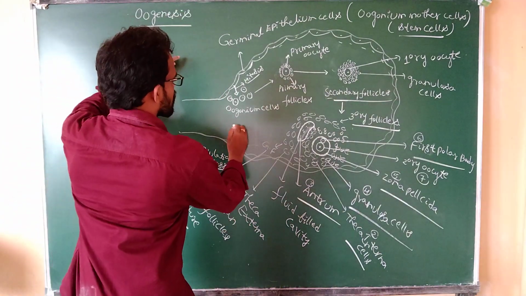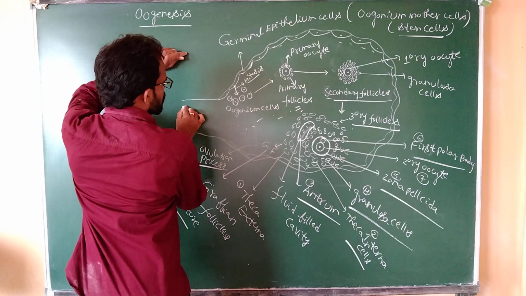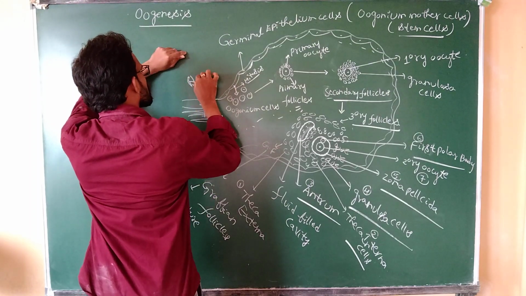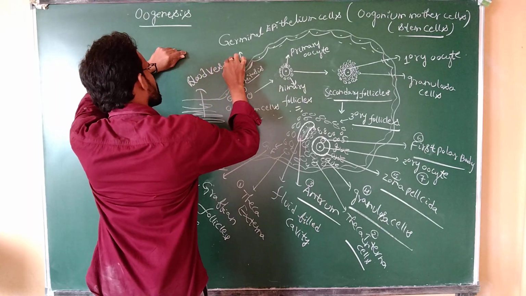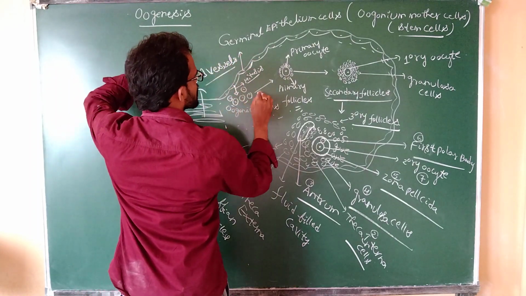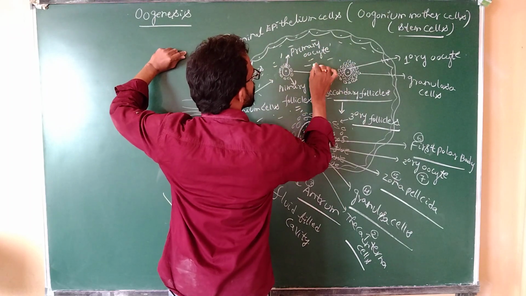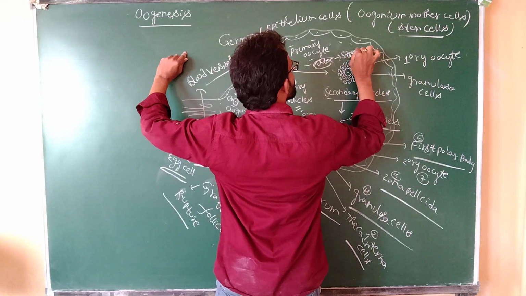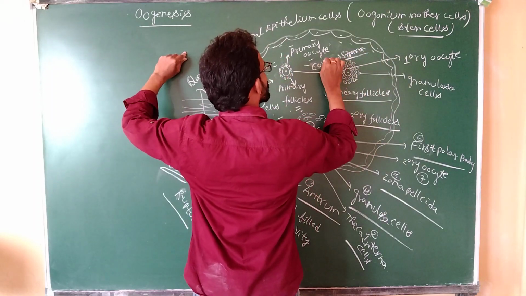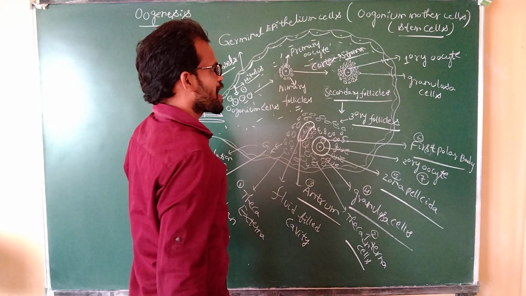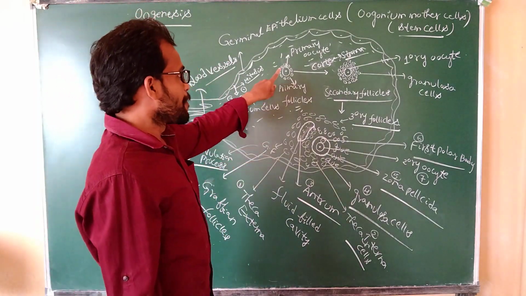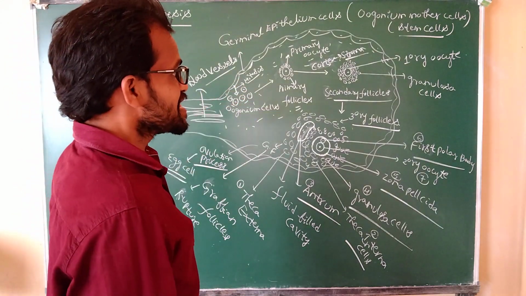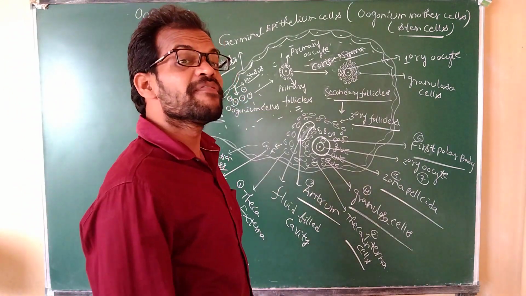All these phases are present among the blood vessels. The blood vessels are indicated here, and this indicates the cortex or stroma. Primary oocyte or secondary follicles. All these follicles are formed before birth.